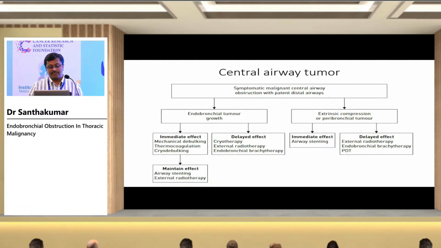Basically, for a central airway tumor, when the patient is symptomatic, you have to decide whether the endobronchial component is there or an extrinsic component is there. Based on that, you have to decide. For an immediate effect, you can use mechanical debulking, thermocoagulation, or cryo debulking. To maintain the airway patent, you can put a stent and come back. For a delayed effect, you can use cryo, radiotherapy, or brachytherapy. If there is an extrinsic compression, for immediate effect, you can put a stent and come back. For a delayed effect, you can go for radiotherapy and so on.